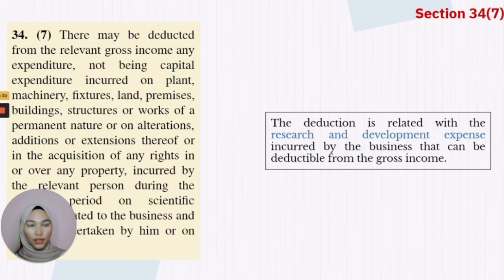Lastly, Section 34(7), the deduction discussed is related with the research and development expense incurred by the business that can be deductible from the gross income. This means that every expense related with R&D of the business, which is different from the expenditure incurred to set up the business, can be deducted under Section 34(7).